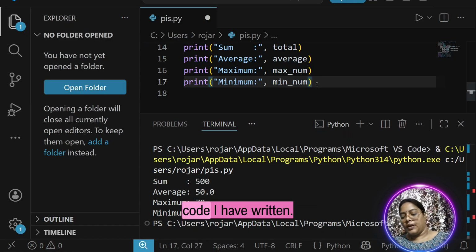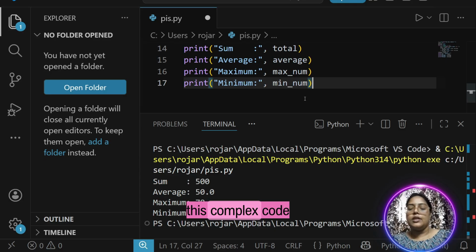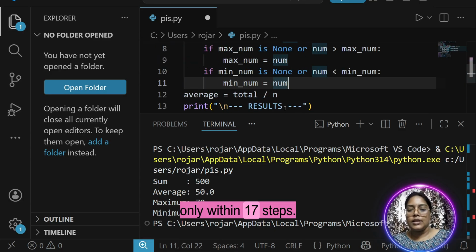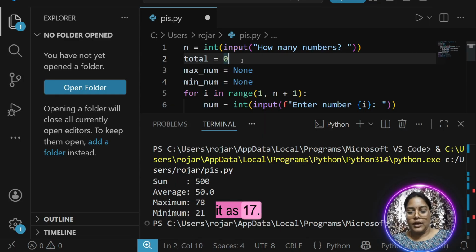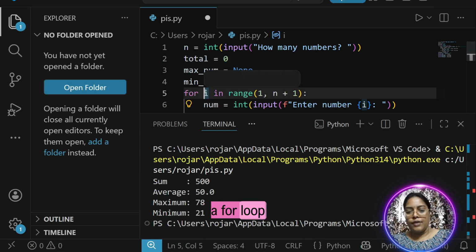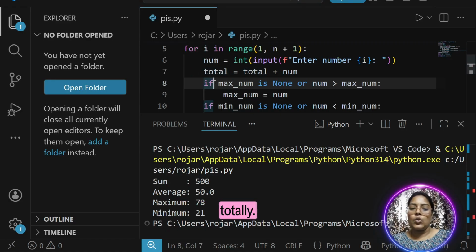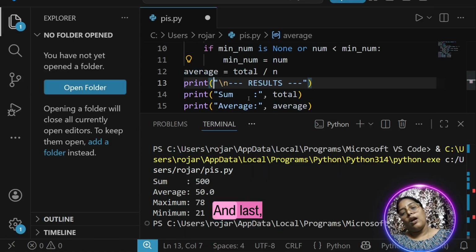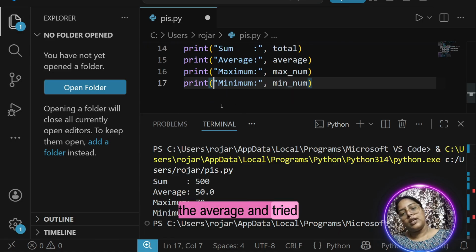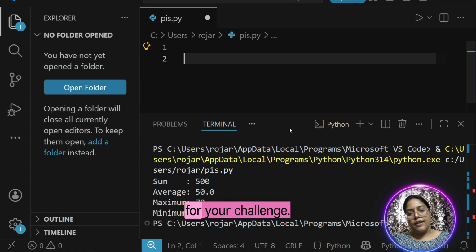And this complex code I have written, if you see very carefully, I completed this complex code within only 17 steps. Actually, if you want, you can reduce it, but I made it 17. Okay, so if you see carefully, I have used a for loop for taking numbers. After taking numbers, I am calculating the total, and I am checking which is the minimum number and which is the maximum number. And last, I have done the average and tried to put everything in one place and print it.